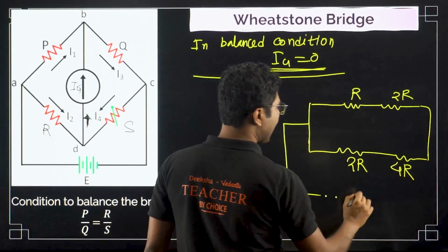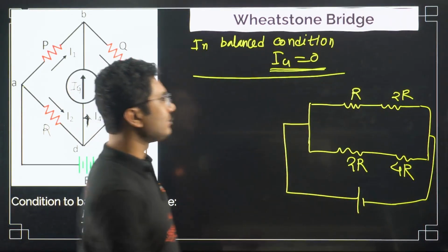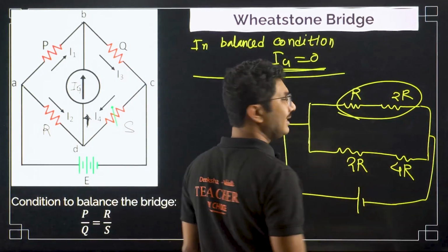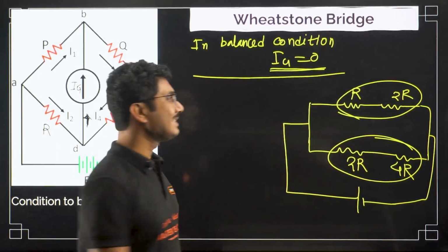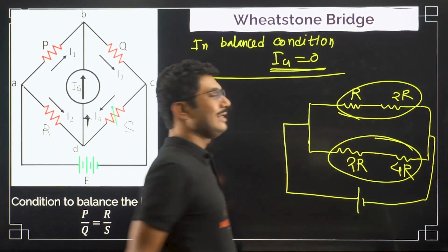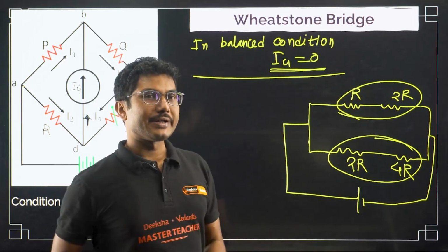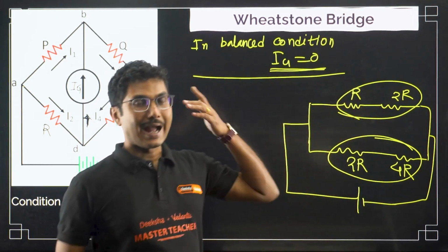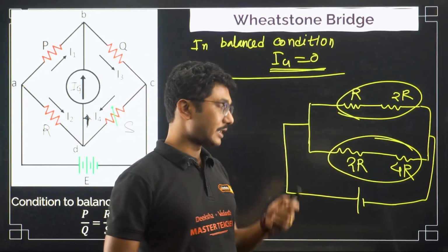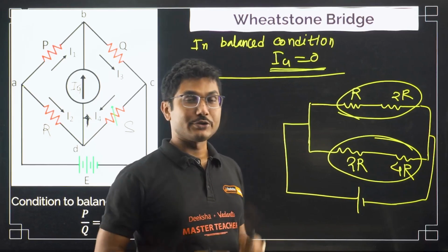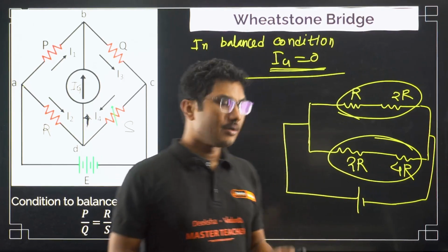Here is a battery or cell. These two resistances are connected in series, these two resistances are connected in series, and they are connected in parallel combination. So you can easily calculate the equivalent resistance. There are a lot of applications of this Wheatstone bridge circuit theory, and many questions do come in KCET, and it had come in the past and it will come in the future as well.